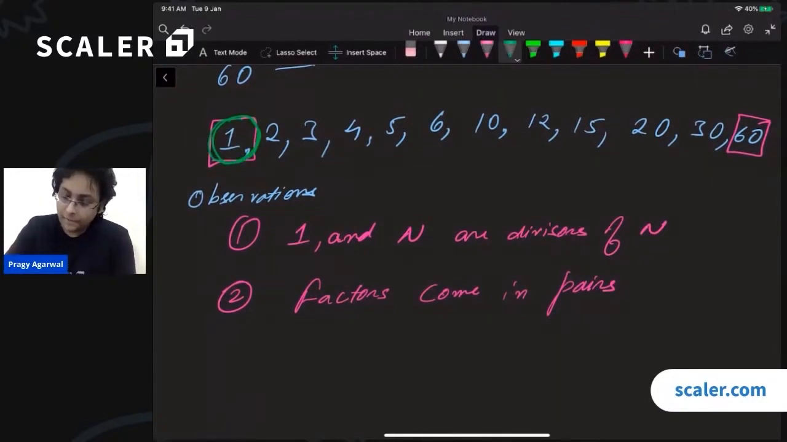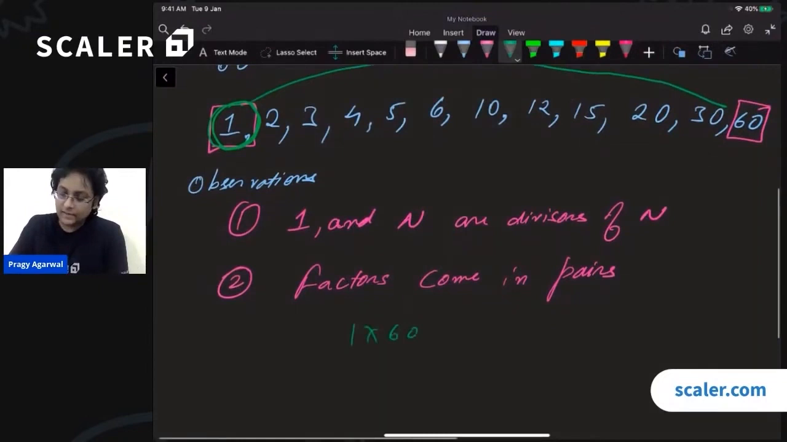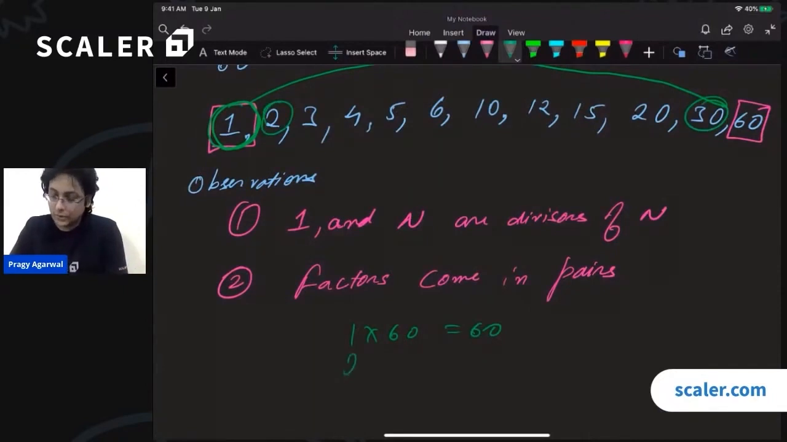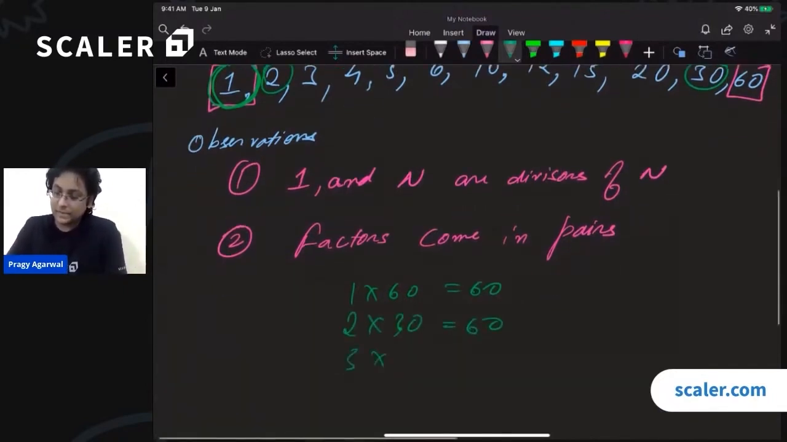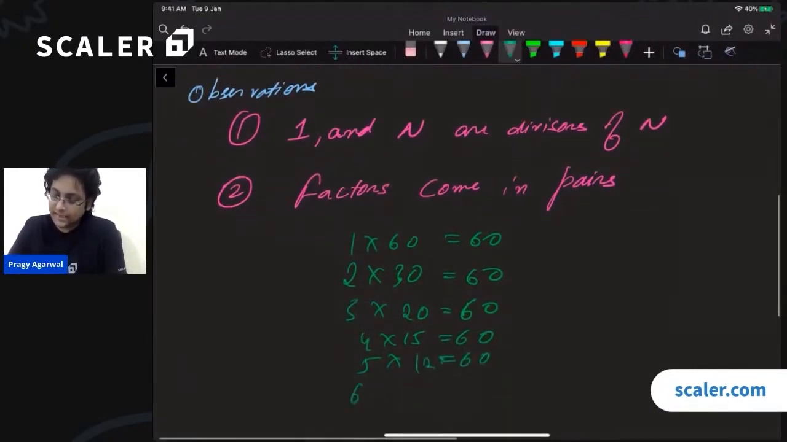So if I pair 1 with 60, then I will get 60, right? 1 times 60 equals 60. Similarly, if I pair 2 with 30, then I once again get 60. So 2 times 30 is 60. Similarly, 3 times 20 is 60. 4 times 15 is 60. 5 times 12 is 60. 6 times 10 is 60, right?